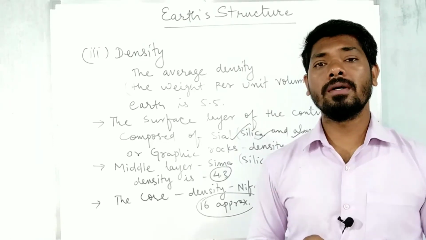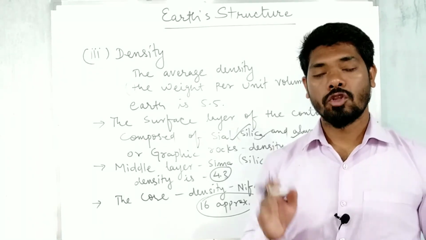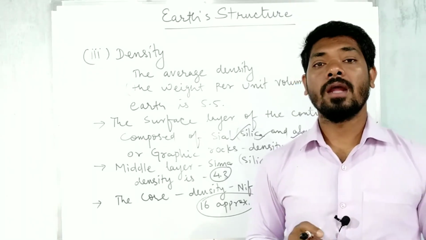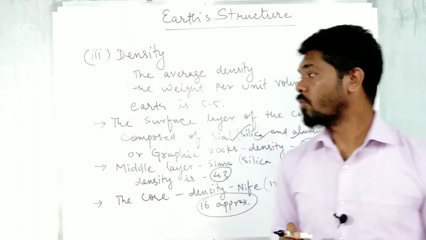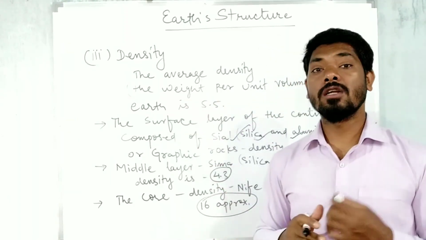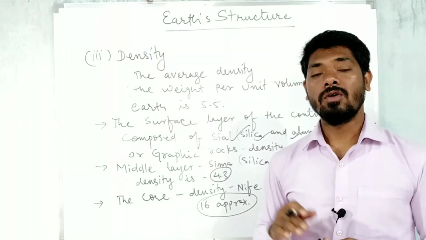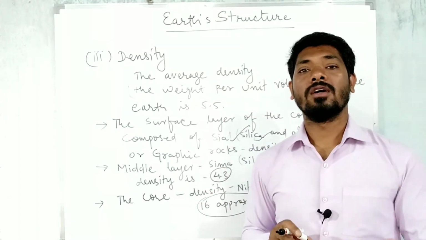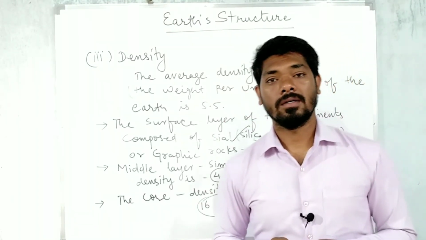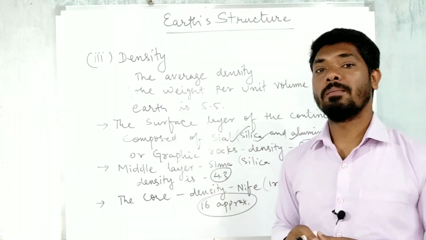Here you need to remember the three realms of the earth, that is mainly lithosphere, hydrosphere and atmosphere. We have studied about the interior part of the earth, that is temperature, pressure and density. Next we will be studying all this in detail. So one more video will be there for this and we will be able to complete this chapter.